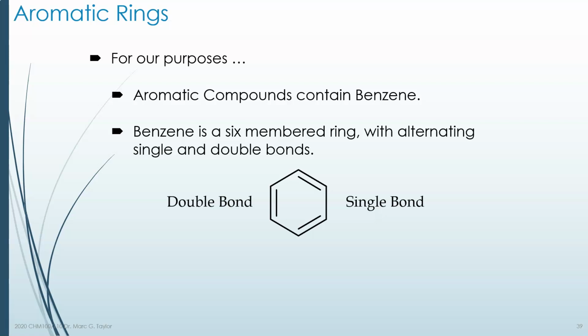So don't confuse it. If this only has one double bond in it, it's not aromatic. If it only has 2 double bonds in it, it is not aromatic. And certainly if it has no double bonds in it, it's not aromatic. It has to have 3 alternating double bonds in it to be aromatic.